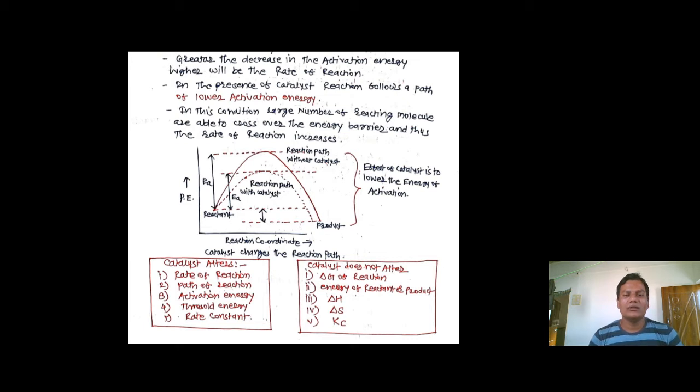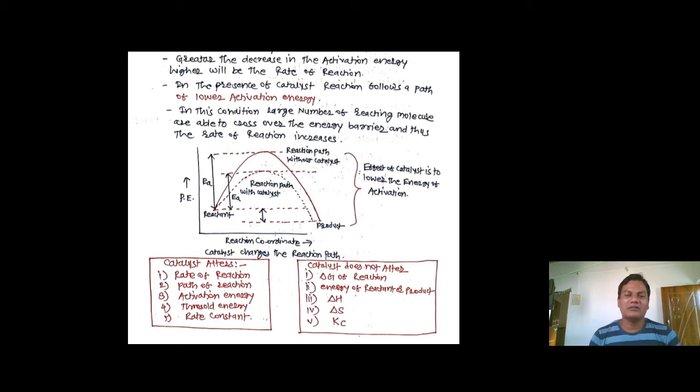There is one small comparative table. Catalyst changes the reaction path. Catalyst definitely alters the rate of reaction, path of the reaction, activation energy, threshold energy, as well as the rate constant. But catalyst does not affect delta G of the reaction, that is the free energy of the reaction, or the energy of reactant or product, which themselves have some amount of energy that is not affected by the presence of catalyst.